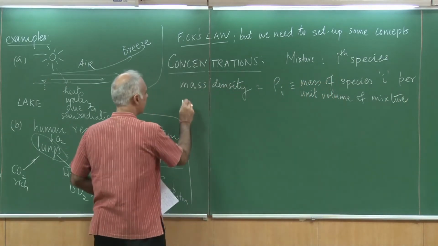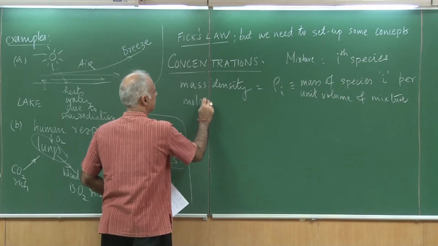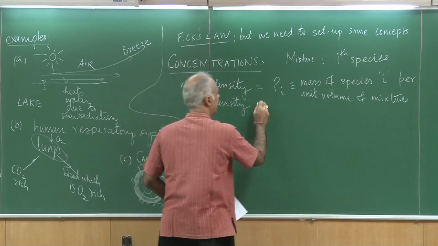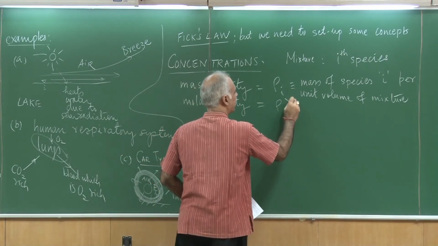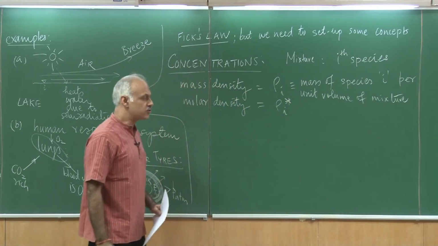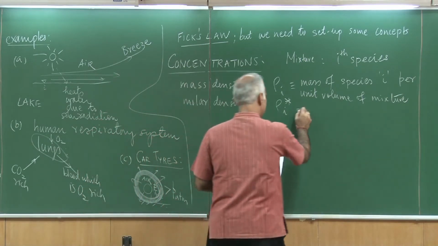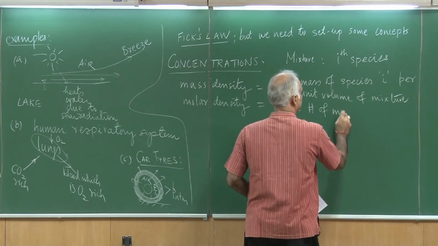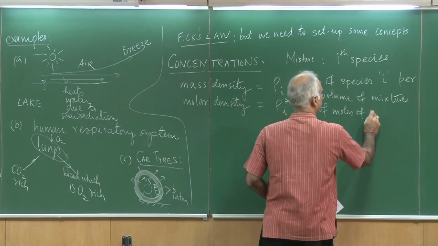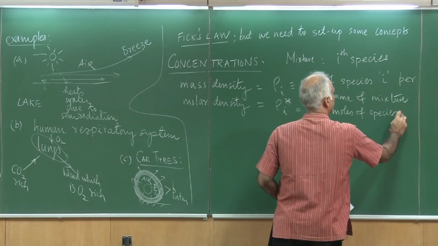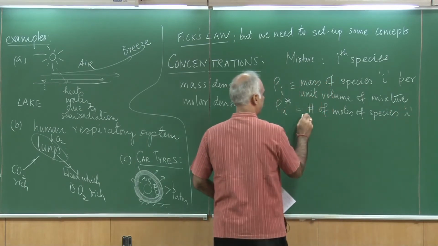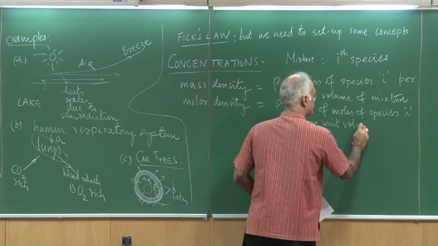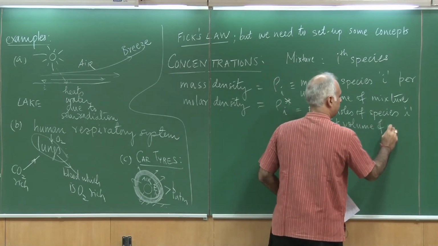Similarly, I could talk about the molar density, and this I would denote by rho I star, with a star as a superscript, and this essentially means it is the number of moles of species I per unit volume of mixture.